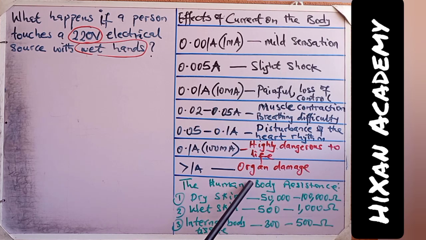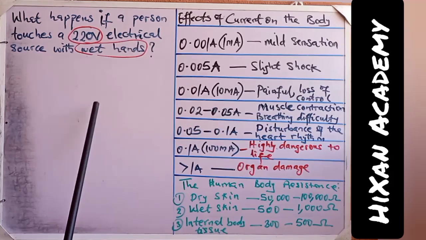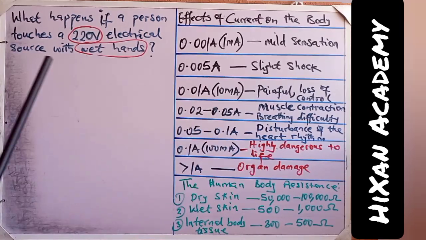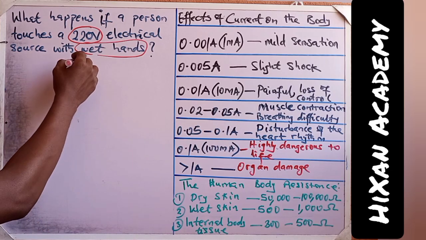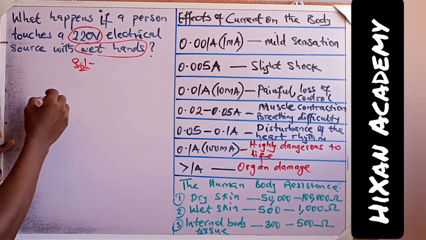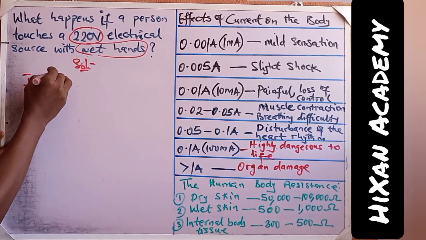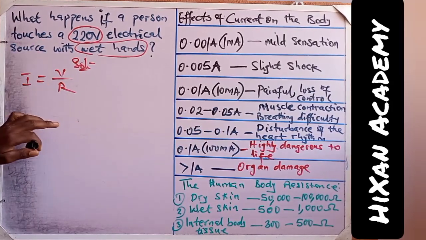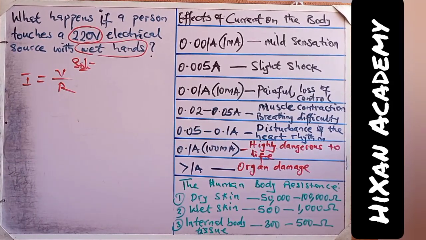So having established the resistance the body offers under different conditions, and looked at the effect of current in different ranges, we're now in a good position to answer this question. So let's go to Ohm's law. From Ohm's law, current is V over R, where V is the voltage and R is the resistance.